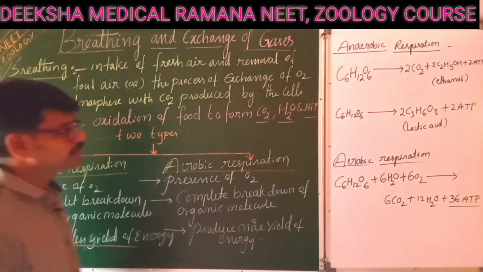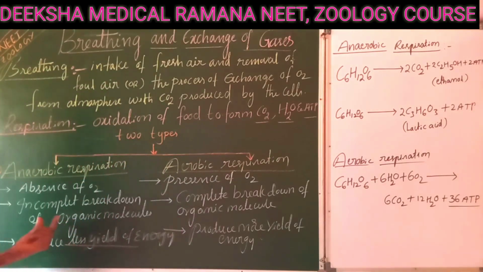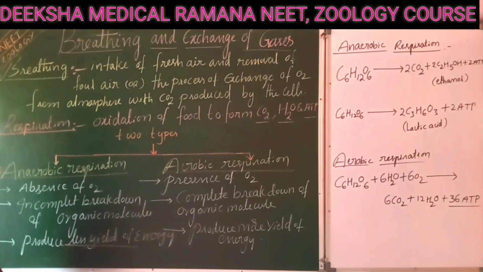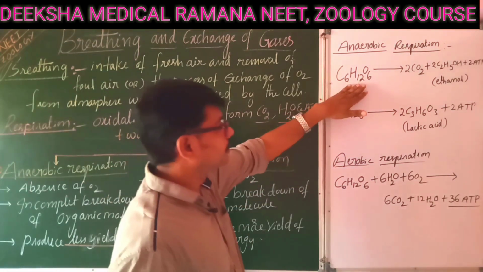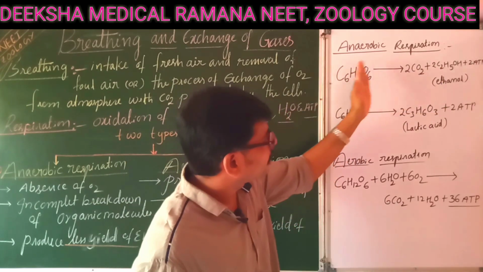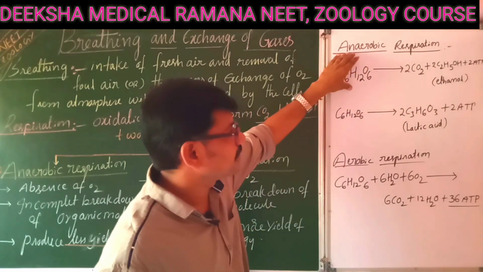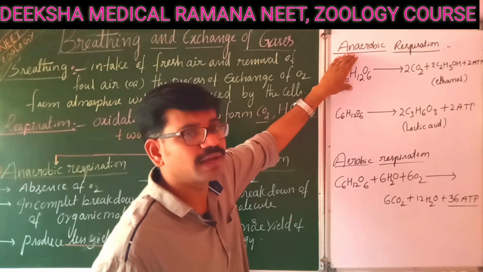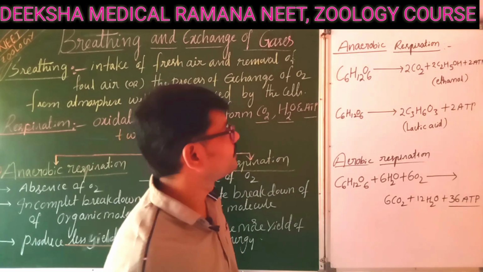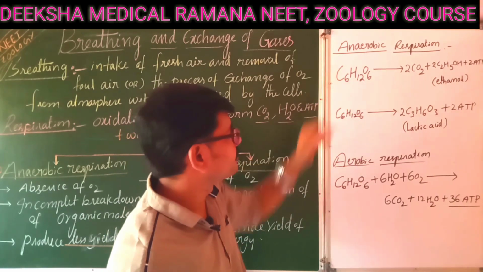What is the reason for the less ATP production? Due to incomplete breakdown of organic molecules. I hope you understand, right? Now here ethanol is the end product, that's why it is called ethyl alcohol fermentation. It mostly occurs in fungi like yeast, right? The yeast is the best example for the ethyl alcohol fermentation.